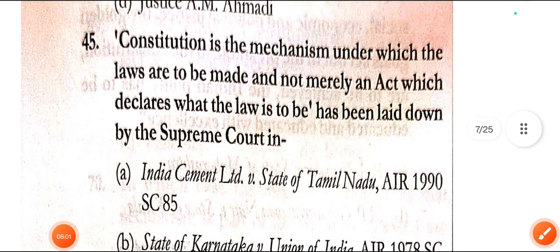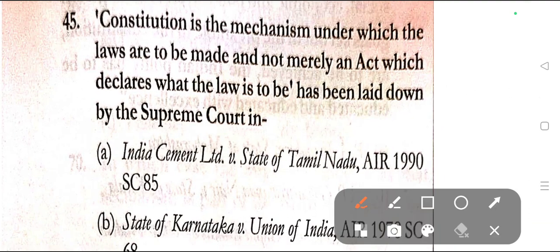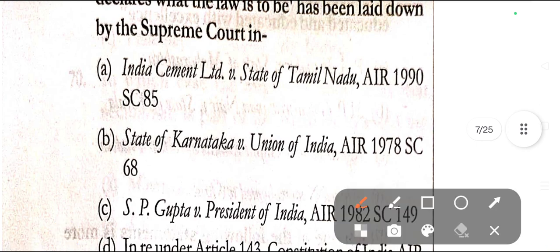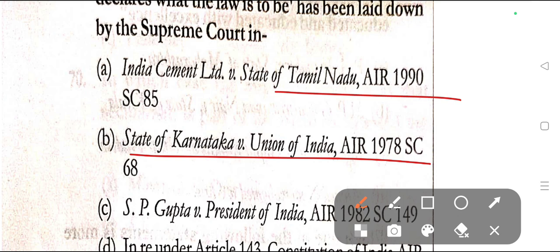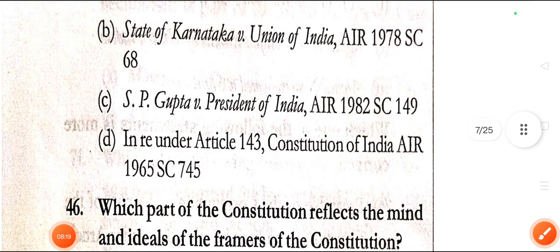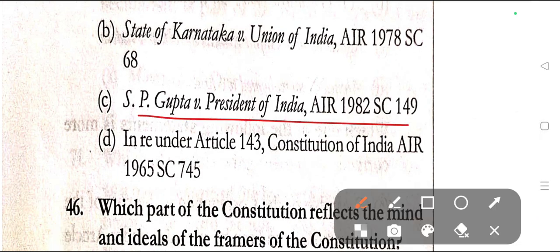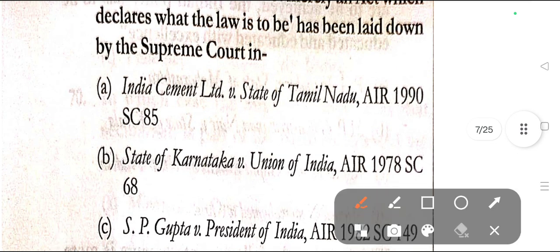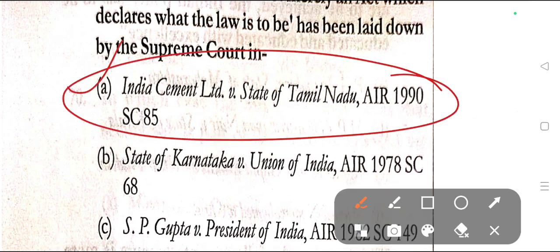Question number 45. Constitution is the mechanism under which the laws are to be made and not merely by an act which declares what the law is to be; this has been laid down by the Supreme Court in option A, India Cement Limited versus State of Tamil Nadu, AIR 1990. Option B, State of Karnataka versus Union of India, AIR 1978. Option C, S.P. Gupta versus President of India, AIR 1982. And option D, In Re Under Article 143 Constitution of India, AIR 1965. Here in question number 45, the correct answer is option A, that is India Cement Limited versus State of Tamil Nadu.